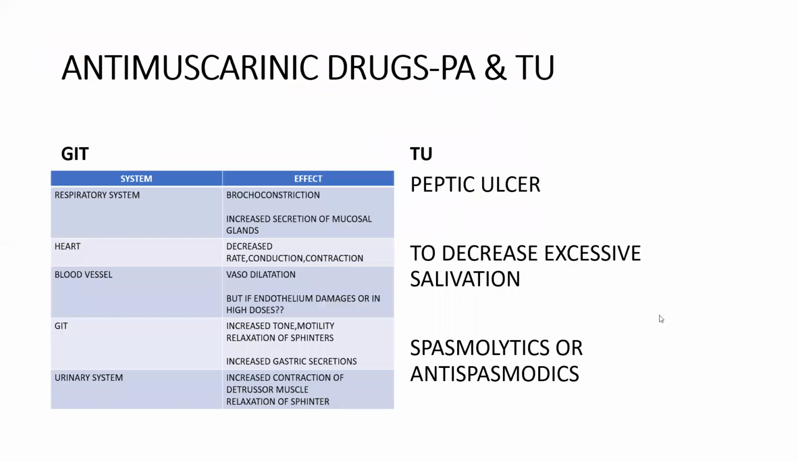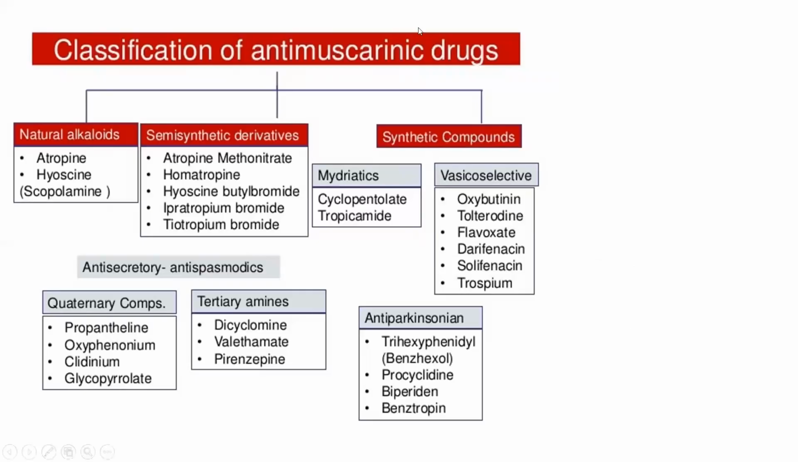So for peptic ulcer, we use propantheline and glycopyrrolate. These are the two drugs which we used before the invention of H2 receptor antagonists like ranitidine and proton pump inhibitors like pantoprazole. These propantheline and glycopyrrolate are non-specific. They act on all M1, M2, M3 receptors. So they produce more adverse drug reactions, and at the same time, they are not useful